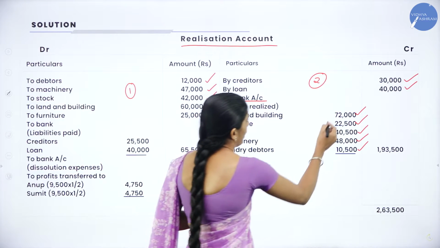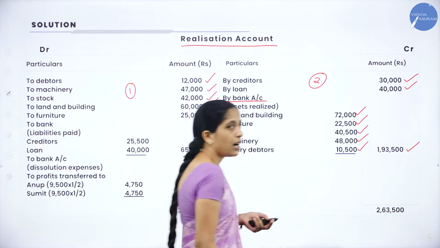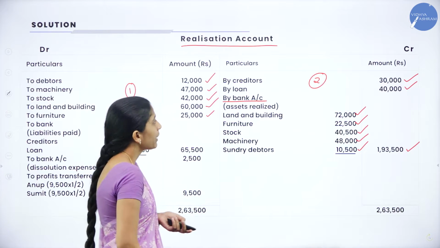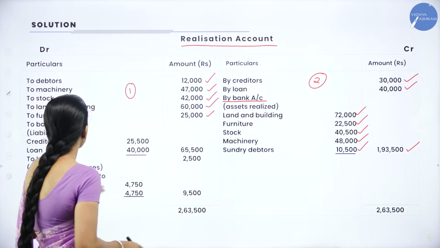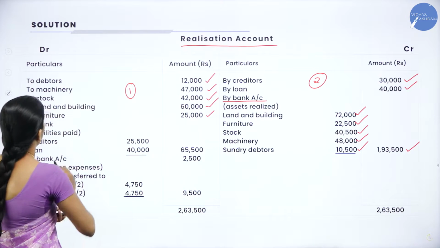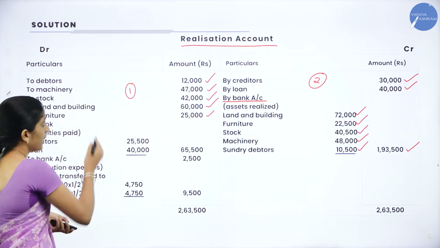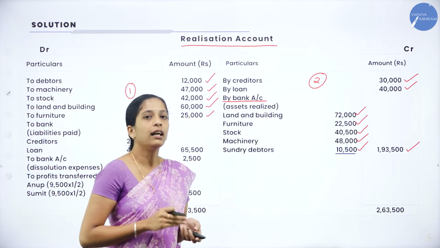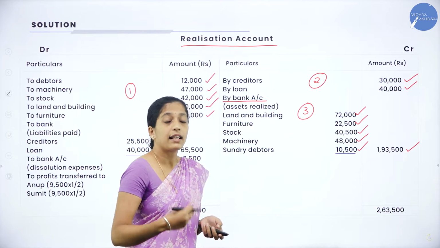Now what you have to do, you have to write all this amount in the inner column, you have to total it and write the amount in the outer column. So when you total, you will get 1,93,500. And there are no other assets which are taken over by the partner, right? All the assets are sold. So which were the assets? So we have taken debtors, we have taken machinery, we have taken stock, we have taken land and building, we have taken furniture. In the sense all the assets they have sold and no assets are taken over by the partner. Clear? So this is our third step, that is to sell the assets.